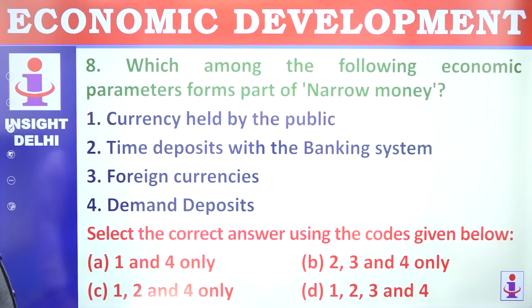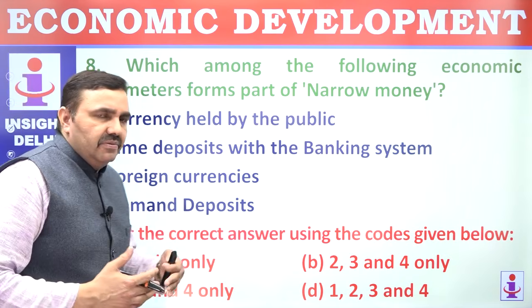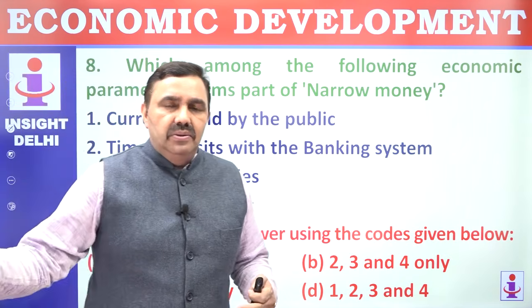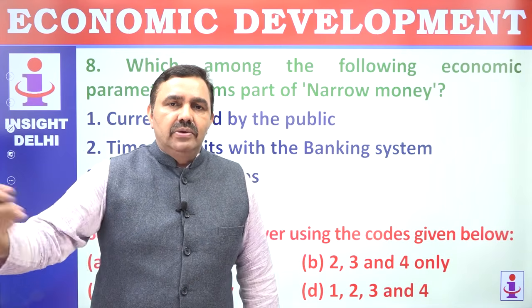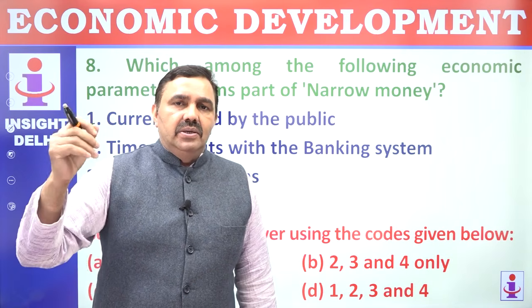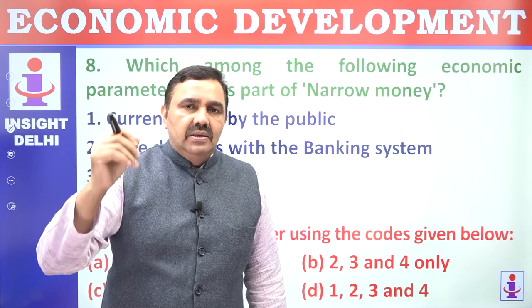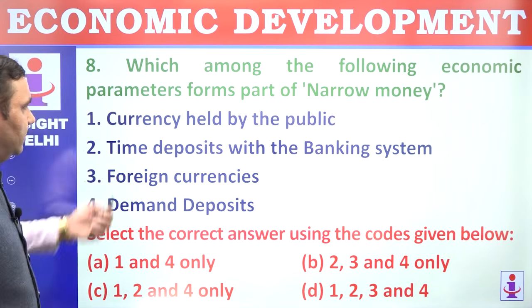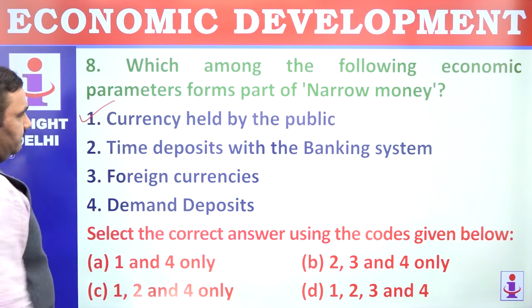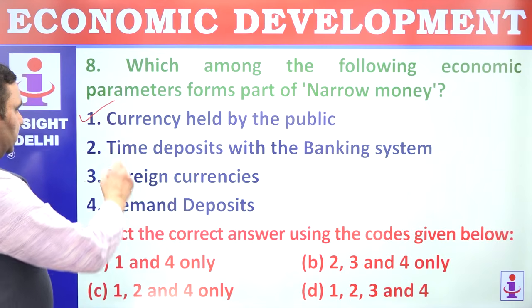Which among the following economic parameters forms part of narrow money? Narrow money means something which is easily available for expenditure. You have in your pocket, you have in your home, you have in your current account, saving account, that you can just go and swipe the credit card, debit card, and you can spend. That is narrow money, something which can be easily spent. Currency held by public, narrow money. Time deposit is fixed deposit, not a narrow money.